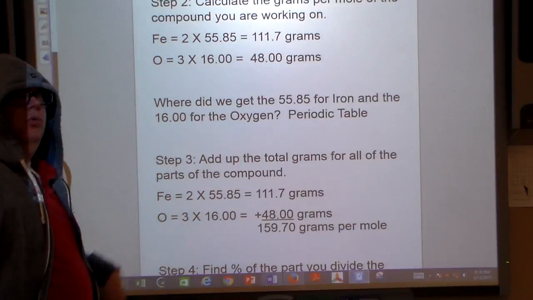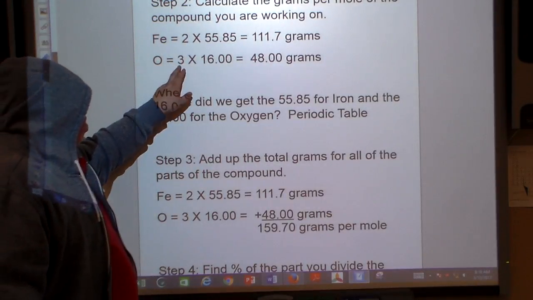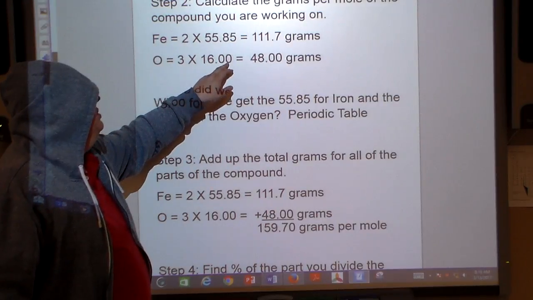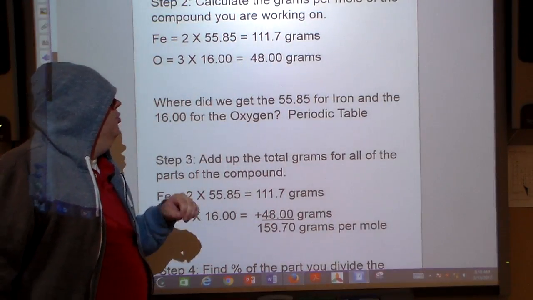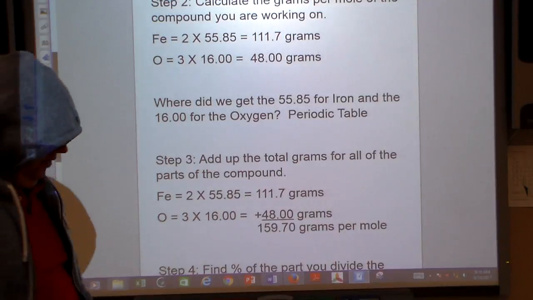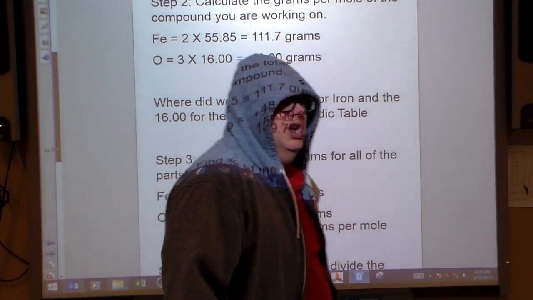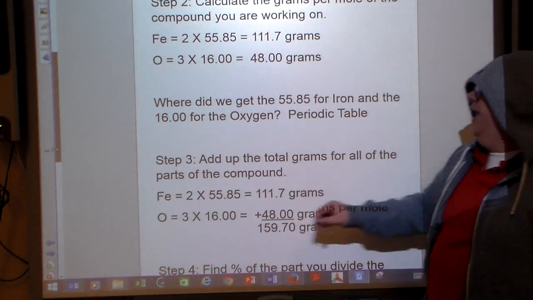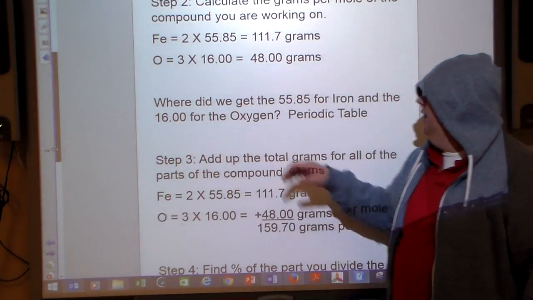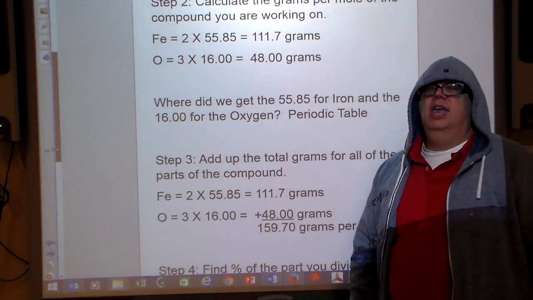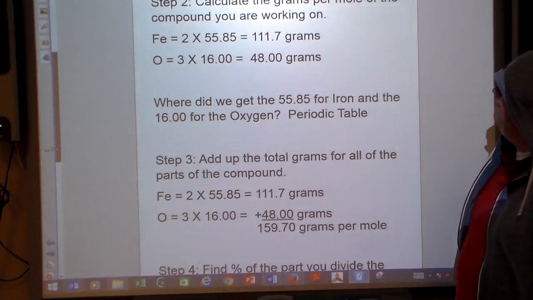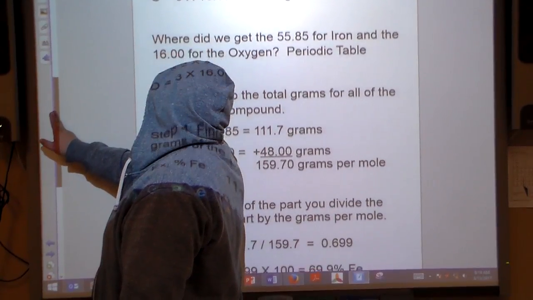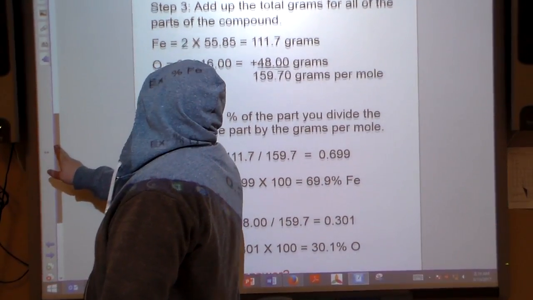All right, the other one is oxygen. That's equal to 3, because we had 3 oxygens, times 16.00, which gives us 48 grams. Now, of course, inevitably, somebody is going to ask the question, where did we get the 55.85 for the iron and the 16.00 for the oxygen? The periodic table. That's where we got it from. We did not make it up out of thin air, unlike government numbers.